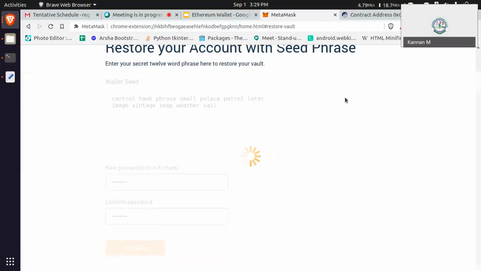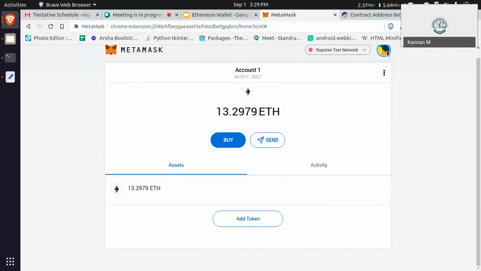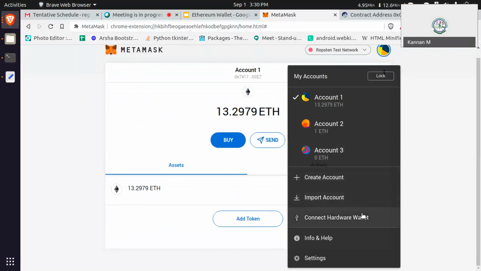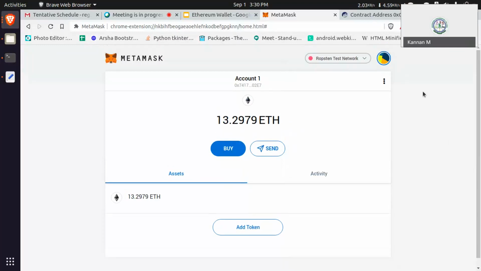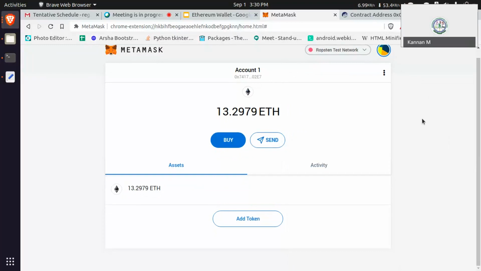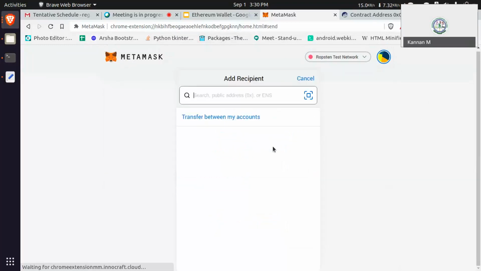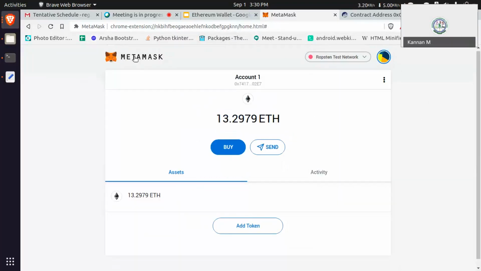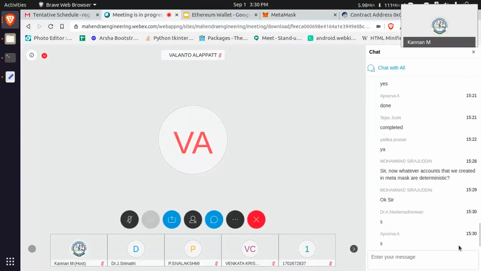You can get every address, but the imported address we can't get. We lose it. Why? Because that is not deterministic. That is not a part of our wallet. Is everyone clear with this MetaMask? Are there any doubts? How to import? Once again, you have to tell me, sir.